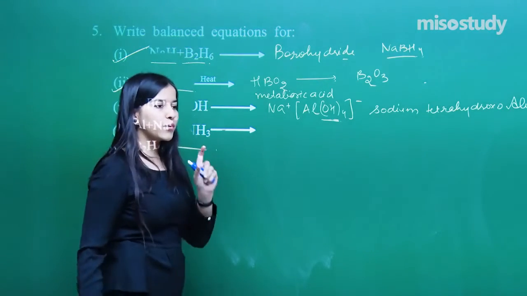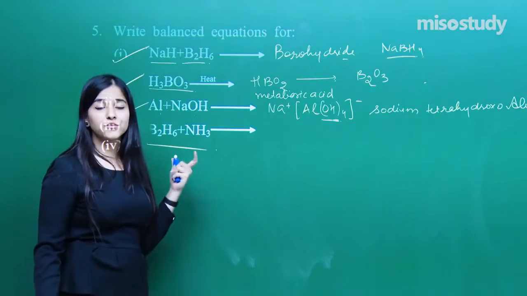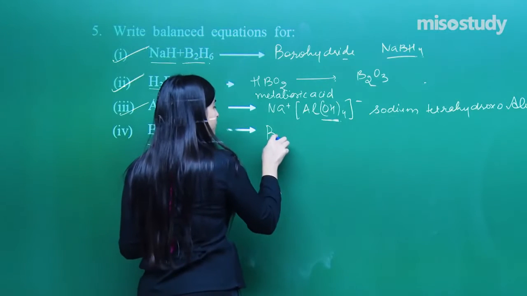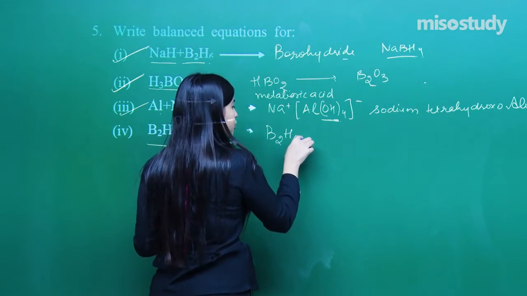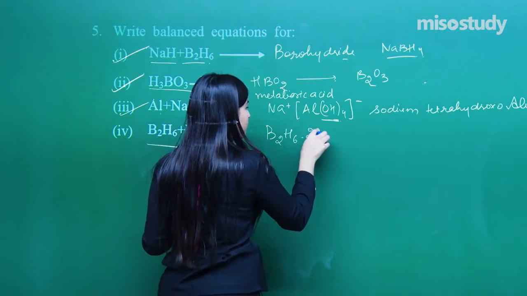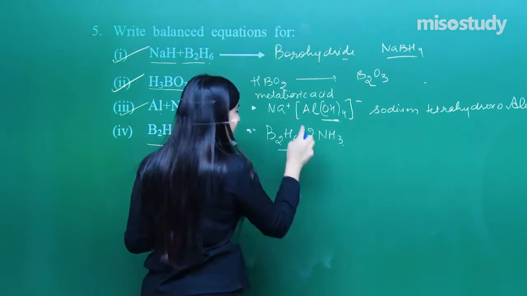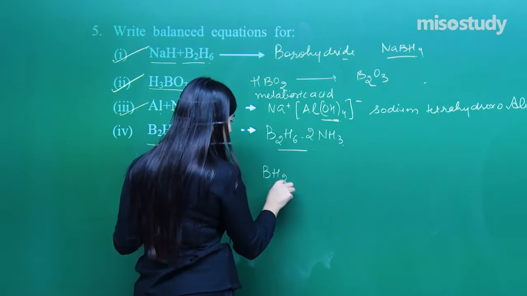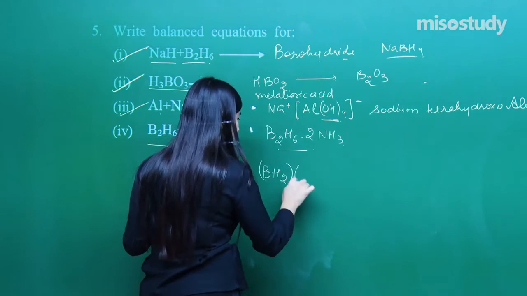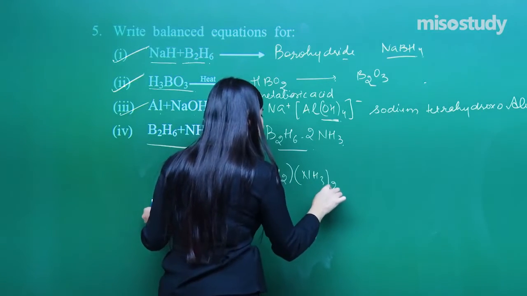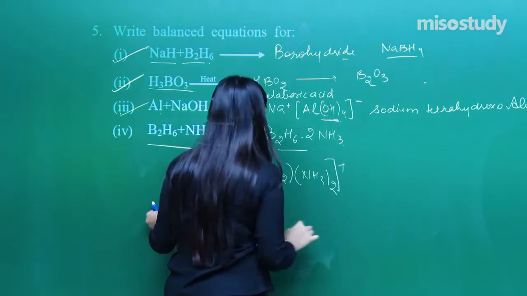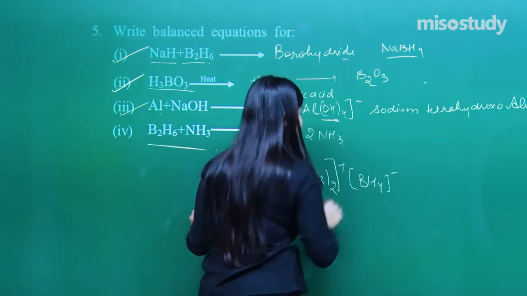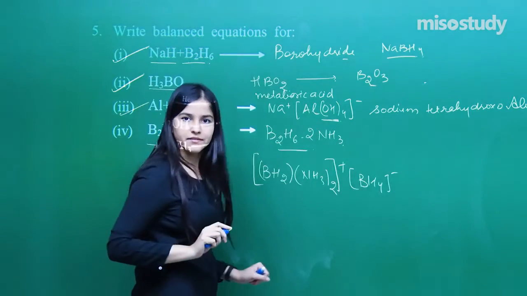So this one is important. I told you about this. Whenever diborane is reacted with ammonia, we get the inorganic benzene. Fine. So basically what we get is B2H6·2NH3. And actually this compound can be written as [BH2(NH3)2]+ [BH4]-. So that is the entire compound which we have here. Fine.